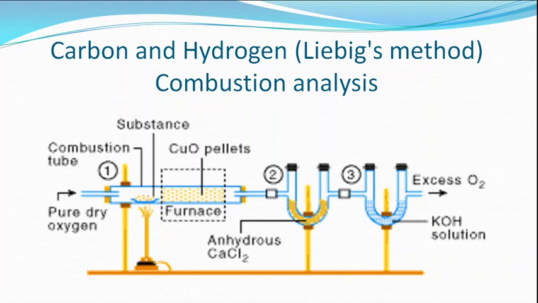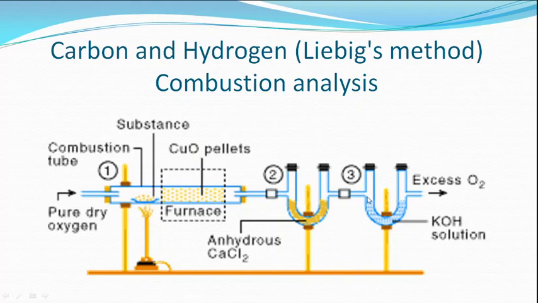In Liebig's method, the carbon and hydrogen estimation, it is a combustion analysis. That means the organic compound is burnt in a specialized tube in the presence of copper oxide, where the carbon is converted into carbon dioxide and hydrogen is converted into water. The water is absorbed in anhydrous calcium chloride, in this tube denoted as 2, and carbon dioxide is absorbed in KOH solution.